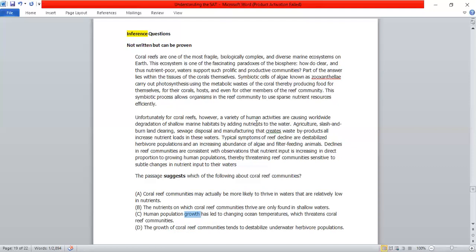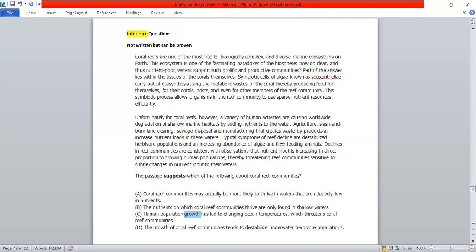We know that humans are threatening, and how are humans threatening the coral reef community? By adding nutrients to water: agriculture, slash and burn, land clearing, sewage disposal, manufacturing that creates waste byproducts, all increase nutrient load in this water. Symptoms of decline are destabilization of herbivore population, not human population, herbivore population, and increased abundance of algae.